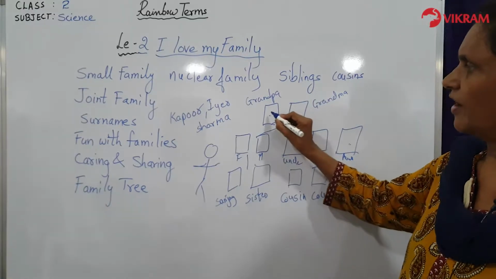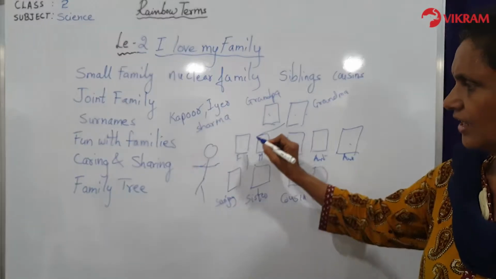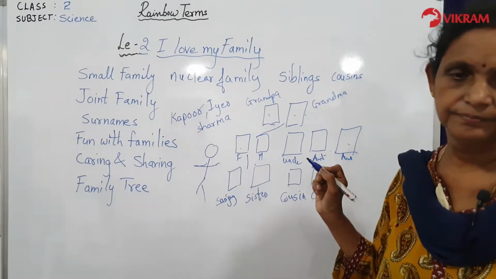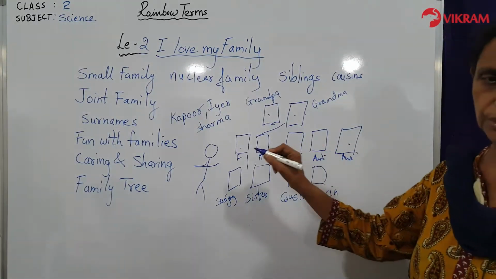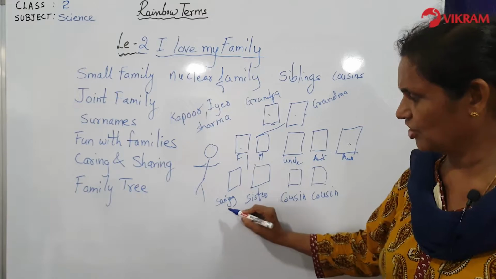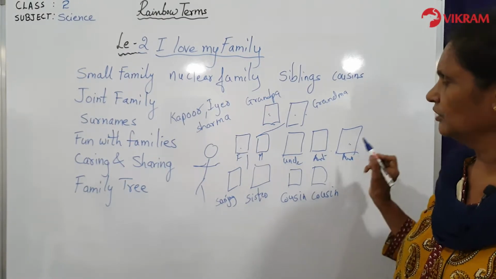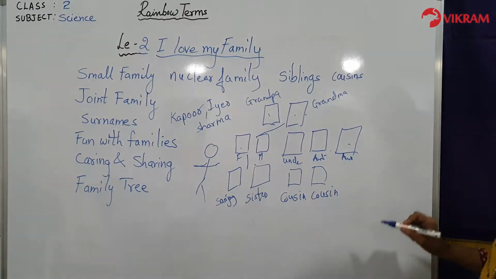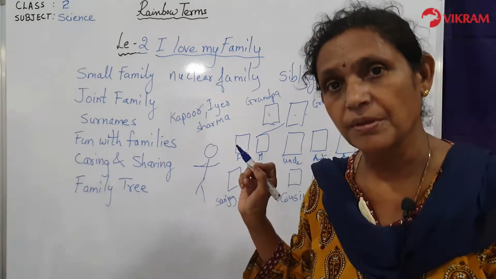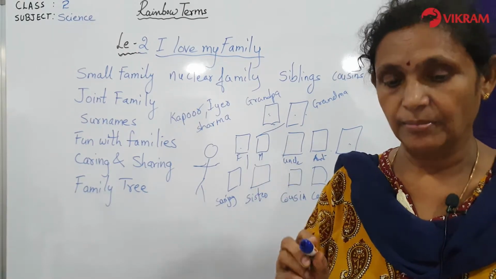grandma. So you have a grandpa, a grandma, their children, and their children. So what do you have? Father, mother have Sanjay and the sister. Uncle and aunt have two cousins. So this is a family tree, children. So you should also be able to make this kind of family tree, children.